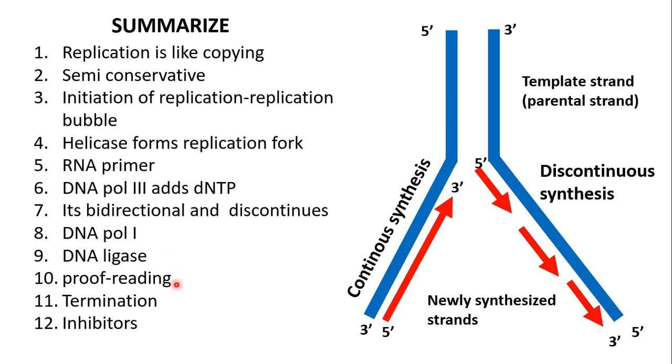DNA polymerase has proofreading activity. It checks the incoming nucleotides and allows only the correct matched bases. Termination of replication occurs when it recognizes the TER sequence. Helicase is stopped and hence replication is terminated. Antibacterial agents act by inhibiting bacterial DNA gyrase or topoisomerase type 2. Okay, so that's it.